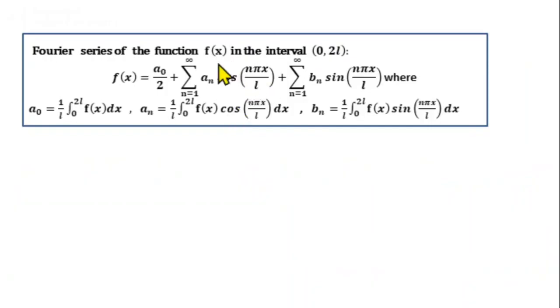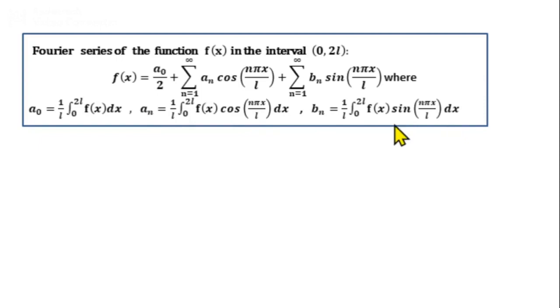Now, if the function f of x is defined in the interval 0 to 2L, then its Fourier series is given by f of x equal to a0 by 2 plus summation n from 1 to infinity an cos n pi x by L plus summation n from 1 to infinity bn sin n pi x by L, where a0 is 1 by L integral from 0 to 2L f of x dx, an is 1 by L integral from 0 to 2L f of x cos n pi x by L dx, and bn is given by 1 by L integral from 0 to 2L f of x sin n pi x by L dx.